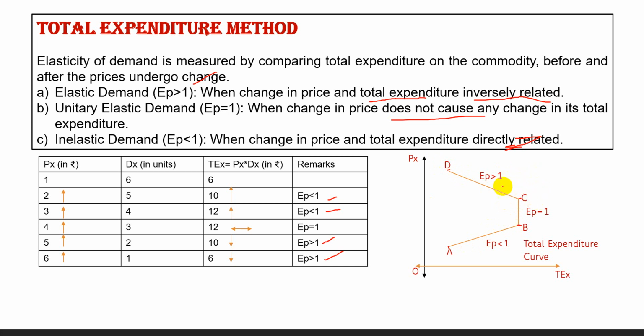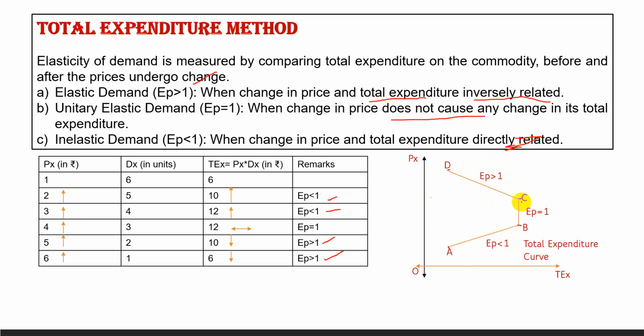What we'll get here? This portion of the total expenditure curve represents elasticity greater than 1. Why? Because when price decreases, total expenditure rises, or when price rises, total expenditure decreases. Means inverse relationship, downward sloping. Then this portion of the curve represents elastic demand.